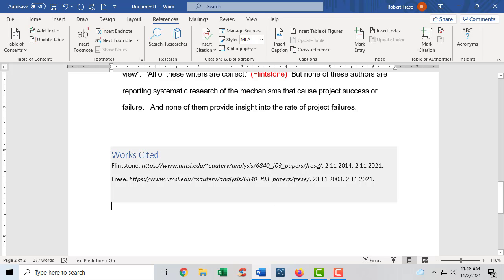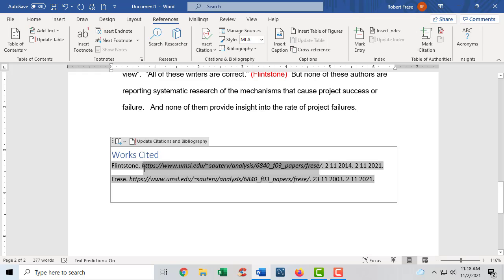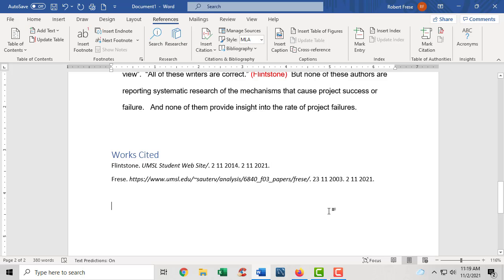The reason I put in the URL is if I put this in as like UMSL student website, you would never find it. So that's all I've got for this one. If you're going to do this for real, ask your teacher what format, and then ask about how these things work that teacher wants them to work. So that's all for this.